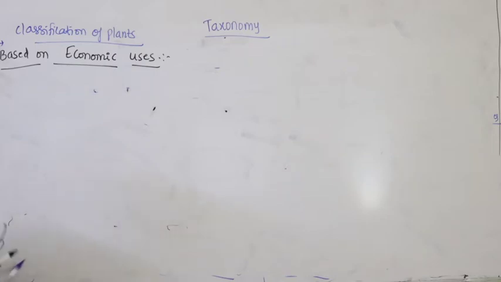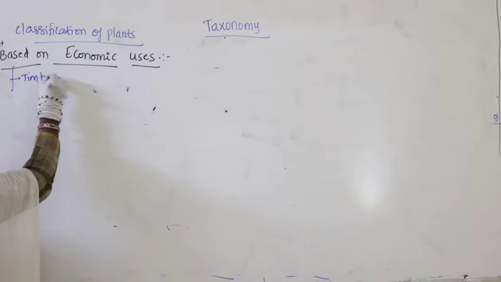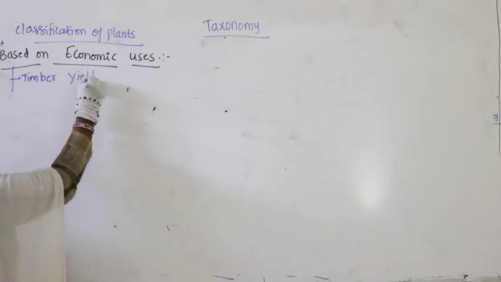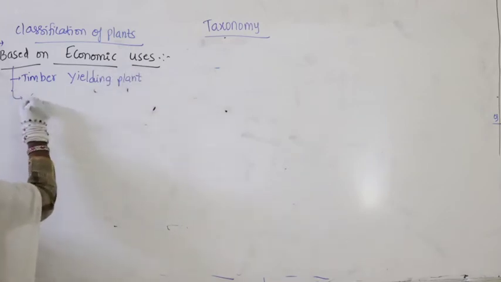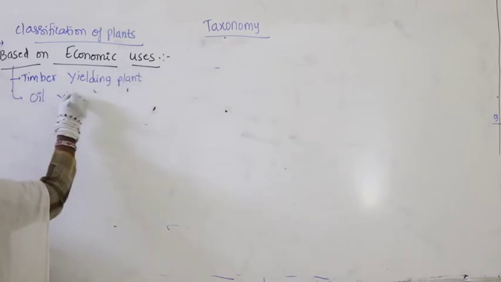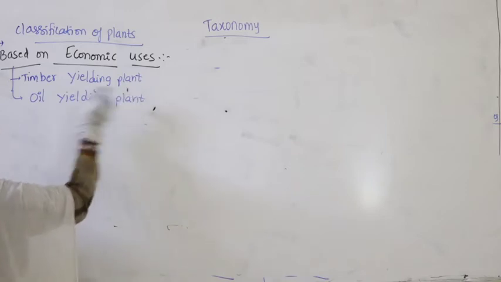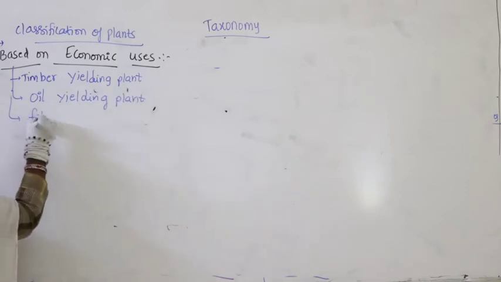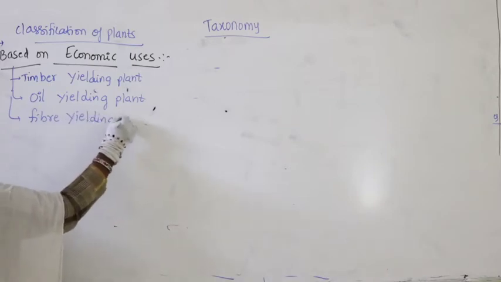For example, if you get timber from the plant, it is called a timber yielding plant. If you get oil from the plant, it is called an oil yielding plant. If you get fiber from the plant, it is called a fiber yielding plant.